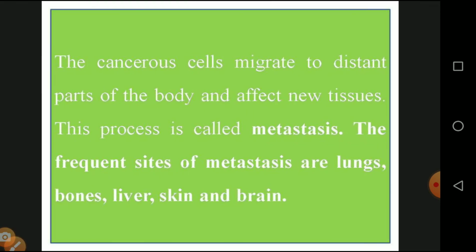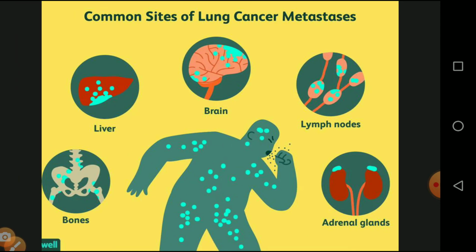Second, the cancerous cells migrate from a distinct part of the body and affect new tissue; this is called metastasis. What is metastasis? They migrate from one place to another and affect the surrounding tissue. The frequent sites of metastasis are lungs, bone, liver, skin and brain. For lung cancer, common sites of metastasis include bone, liver, brain, lymph node, and adrenal gland.